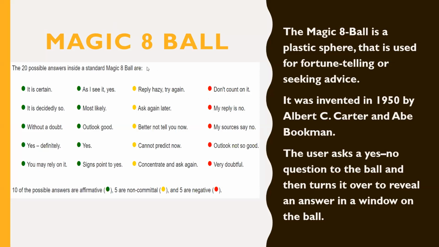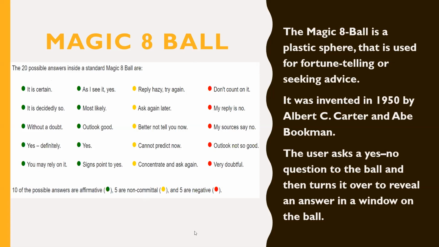It is a thing that tells you yes or no if you ask it a question. Yeah, that's right. This Magic 8 Ball was invented by Albert C. Carter, and these are the 20 possible answers. If you ask it a question, it gives you one answer from these.